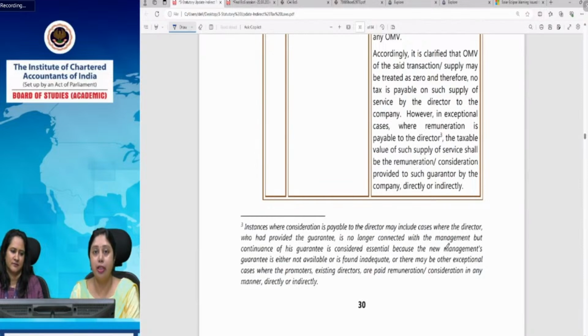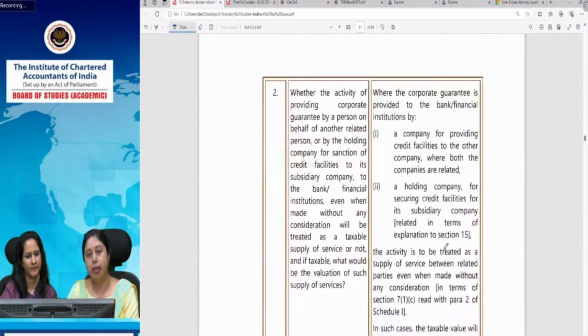So in very exceptional cases, that director can charge the consideration, which is also permitted by RBI in exceptional cases. But in those cases, what will be the value of supply? In those cases, the value of supply will be the actual consideration, not the open market value, the actual consideration which the director is charging from that company for providing this guarantee. So this is the first, that is, guarantee by the directors.